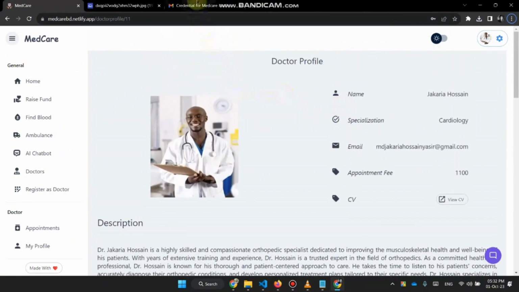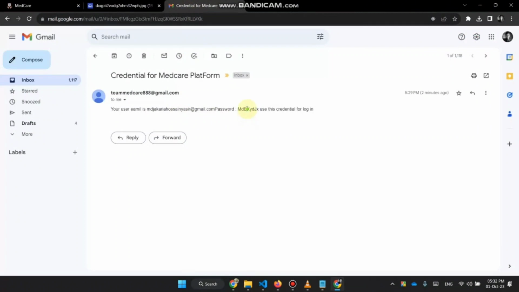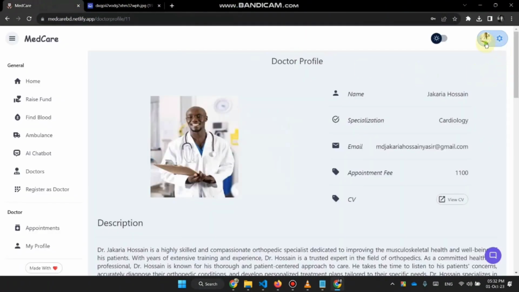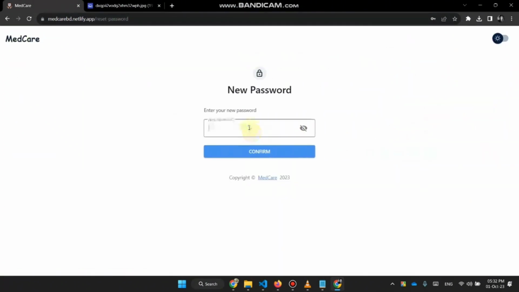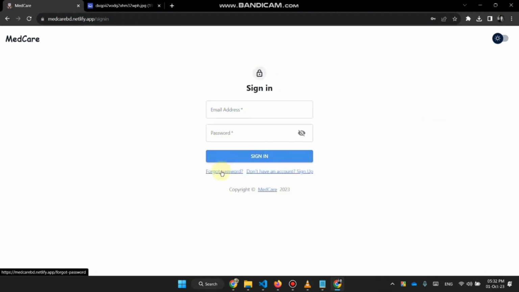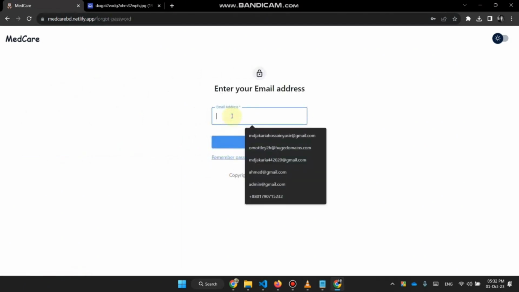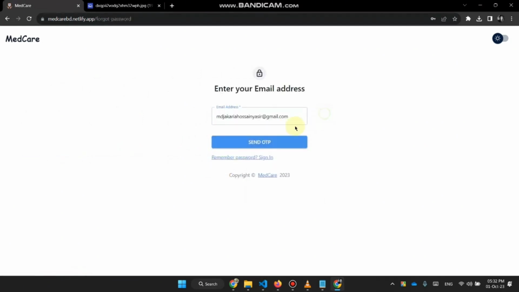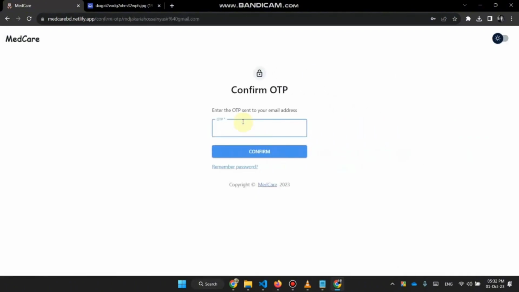For security, I don't have to use this password all the time. I can reset my password by navigating to this section. So I have to provide a new password. Yes, that's updated. But if I somehow forgot my password, I can provide my email so that I get some OTP and update my password.